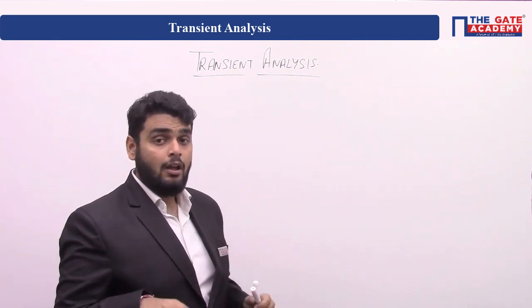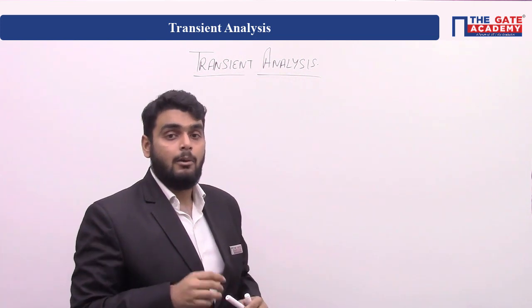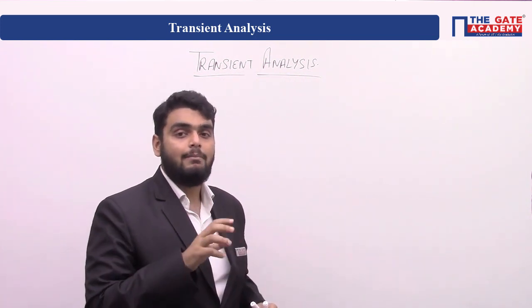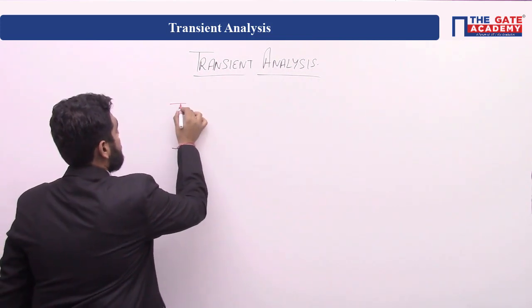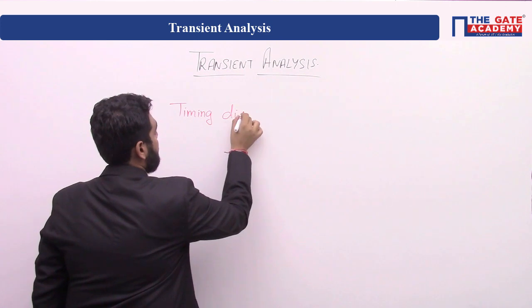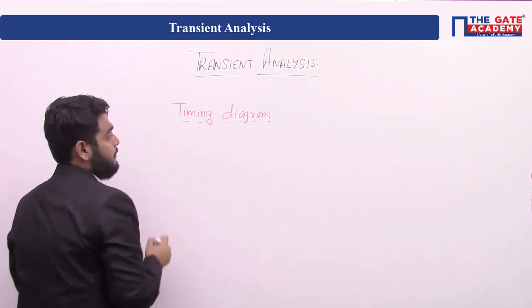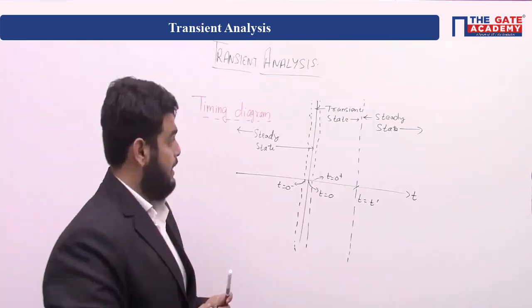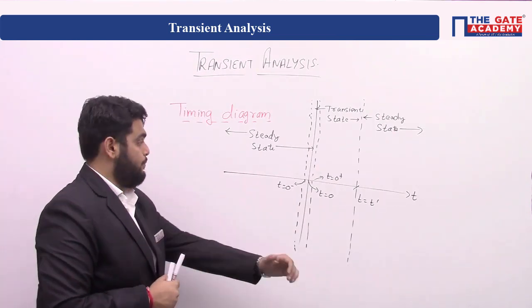So first of all, we will see how our inductor and capacitor react. But before that, we will see the timing diagram we will use in a transient. See, this is the timing diagram we will use in our transient.